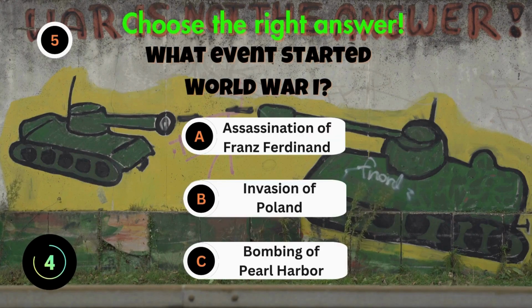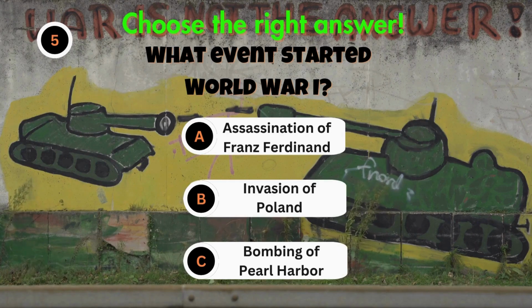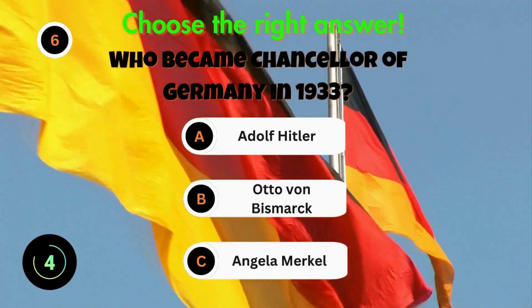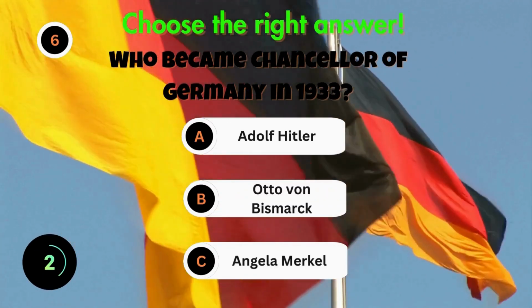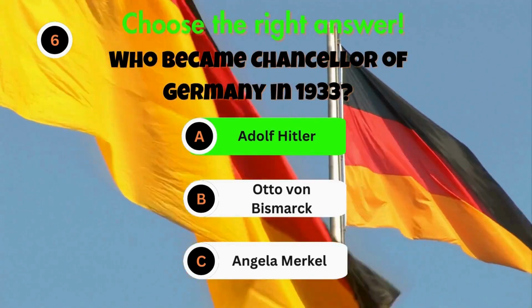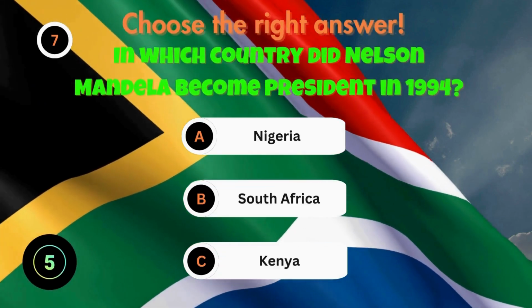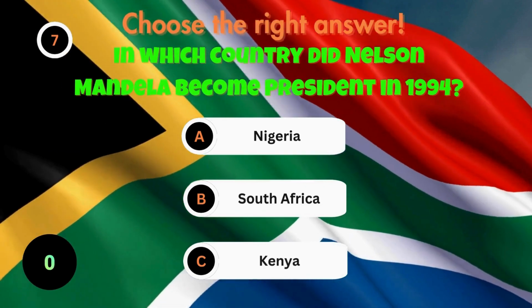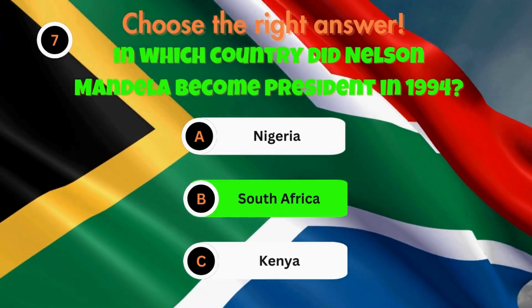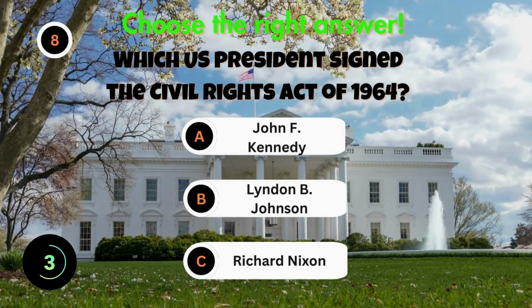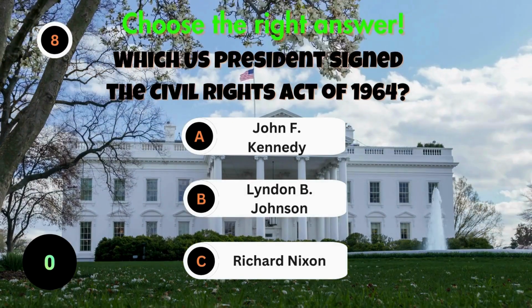What event started World War I? Who became Chancellor of Germany in 1933? In which country did Nelson Mandela become president in 1994? Which U.S. president signed the Civil Rights Act of 1964?